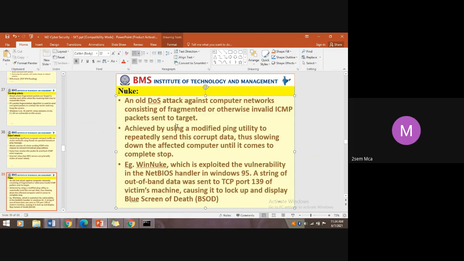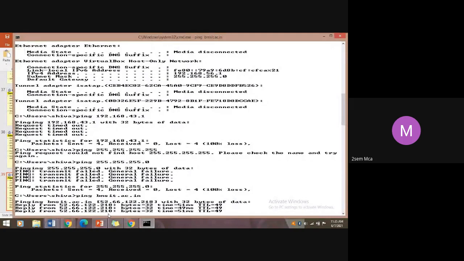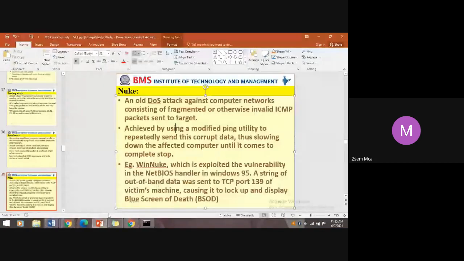It is achieved by using a modified ping utility to repeatedly send this corrupt data, thus slowing down the affected computer until it comes to a complete stop. Keep on sending the same invalid ICMP packets to the targeted machine by using the ping method. Keep on trying, continuously, sending the corrupted packets.